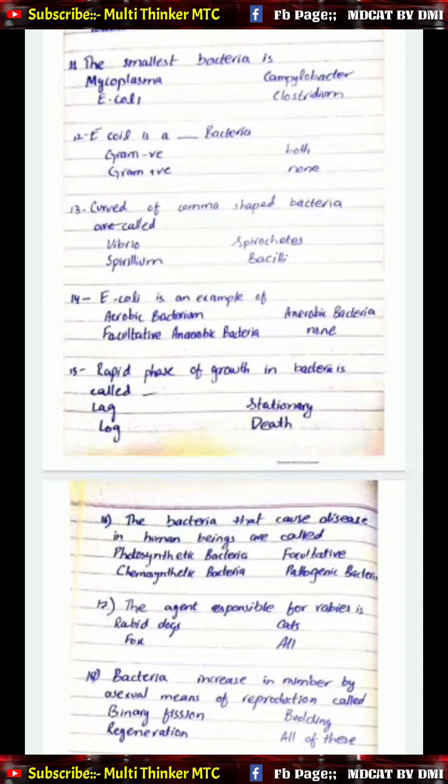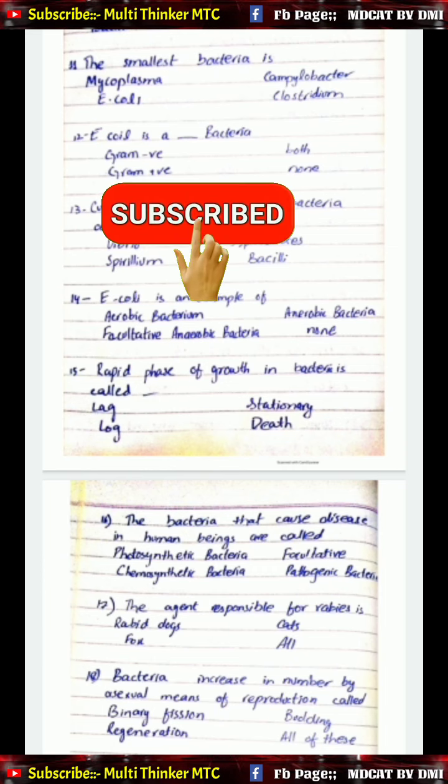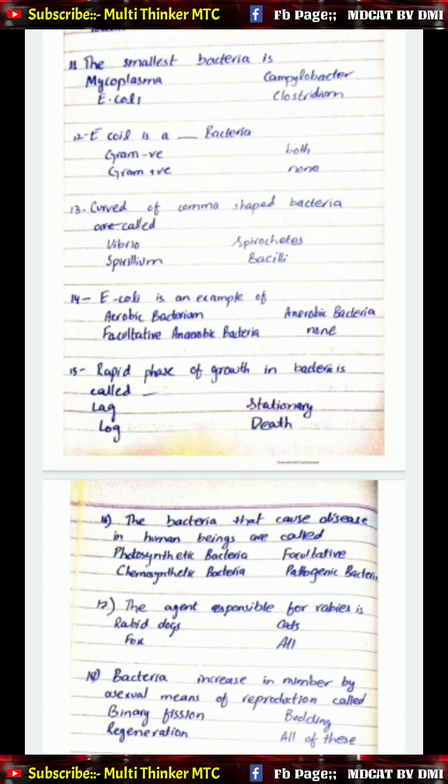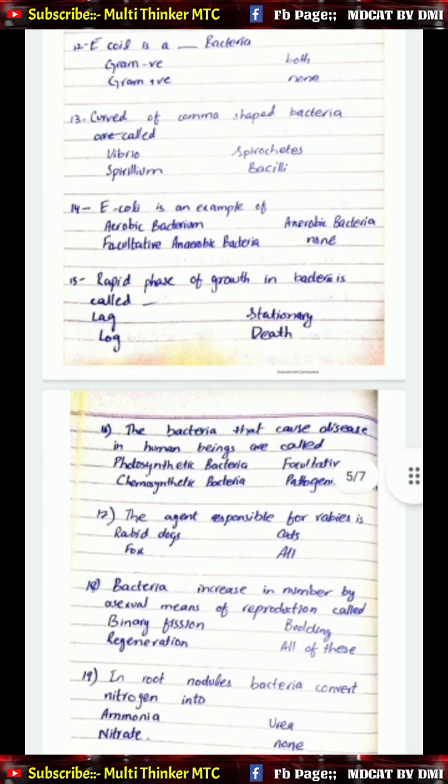11 MCQs. The smallest bacterium is A. mycoplasma, B. campylobacter, C. E. coli, and D. clostridium. MCQ number 12. E. coli is a dash bacterium. A. gram negative, B. both, C. gram positive, and D. none.